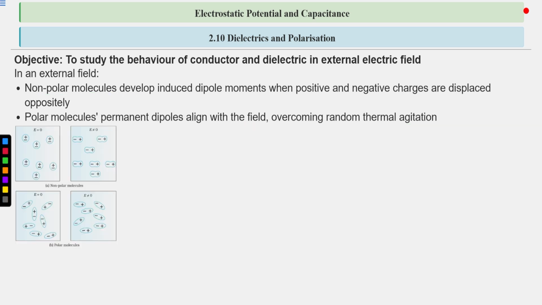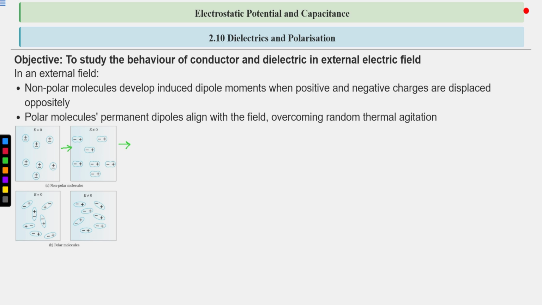So this is the diagrammatic representation. Here are the non-polar molecules, where the center of positive charge coincides with the center of negative charge. When we apply the electric field in this direction, the negative charges experience force opposite to the external field and the positive charges feel force in the direction of the electric field.